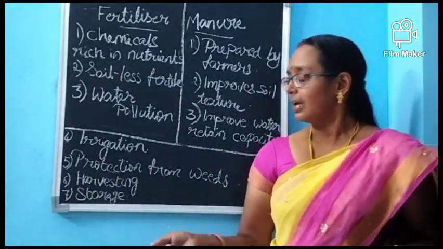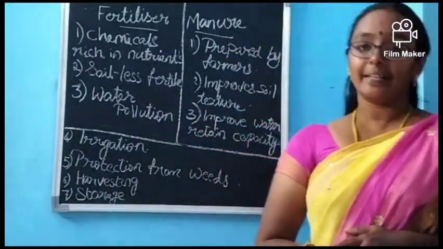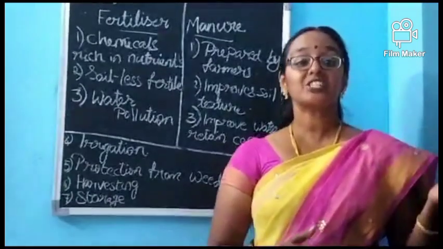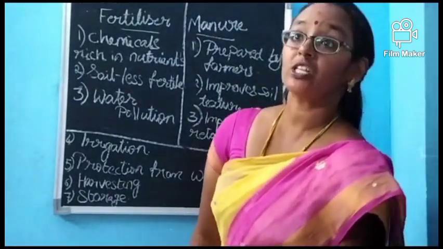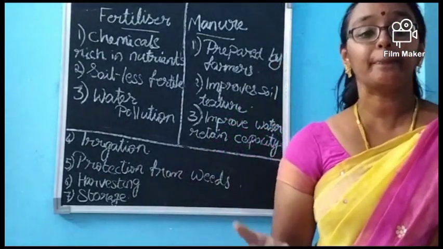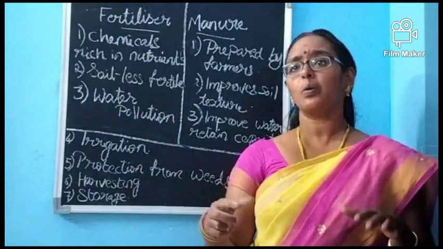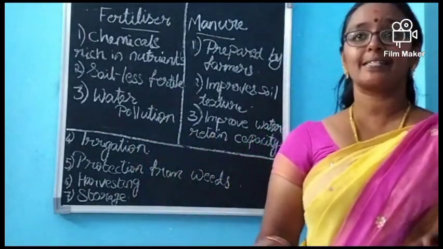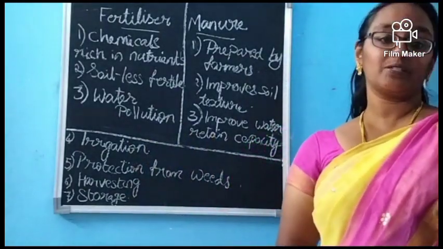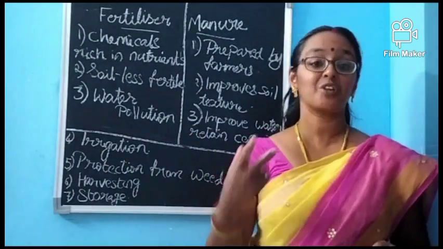Now, what are the ways through which we can do irrigation? Irrigation can be done in the traditional way. It is called the moat or chain pump. All these help for irrigation in the traditional way. But now, as modern ways, there are two main ways for irrigation. One is the sprinkler system and the second is the drip system.